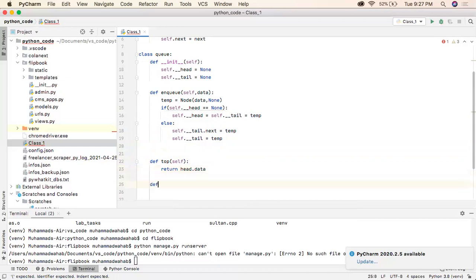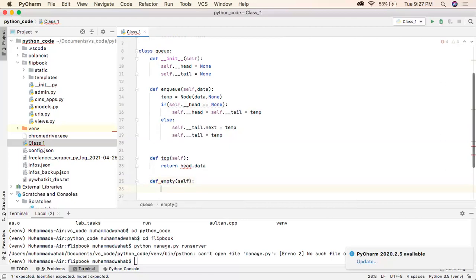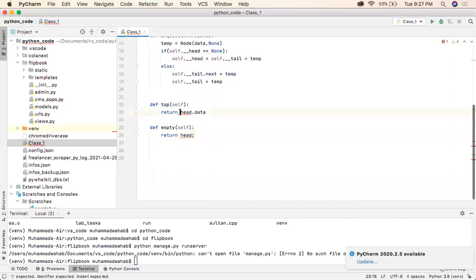So I have to check as well. Empty function, I will just return head. It will check for me. Oh, sorry, these members are private and we have to write them with the self.